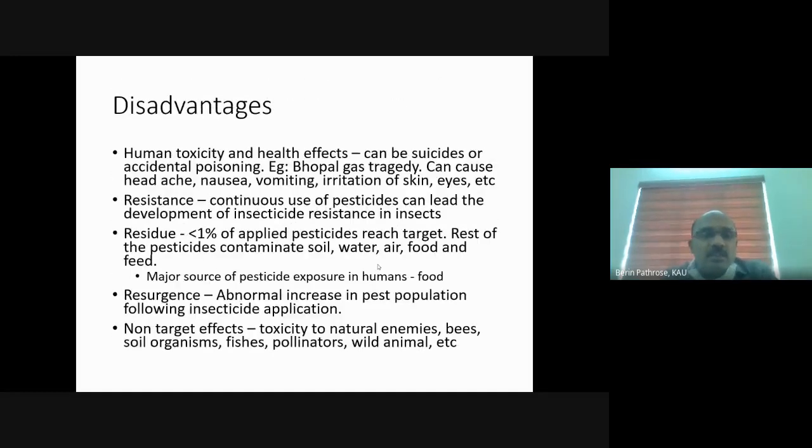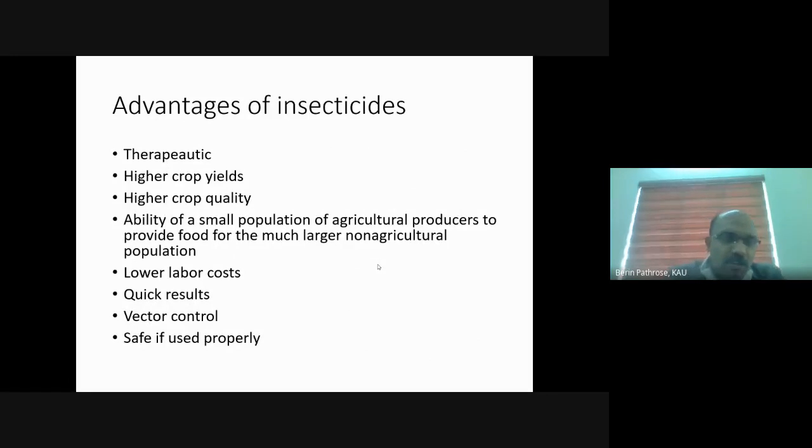Then two slides. I'll just go through the advantages and disadvantages of insecticides. Sometimes it is asked in essays. One is that it is therapeutic in nature. That means once you have a heavy pest load in a crop, you have to go for insecticide for treatment. If you want to get rid of a particular insect pest, you have to use insecticide. Usually, insecticides will offer higher yields compared to biocontrol or organic options, and better crop quality than the organic option.